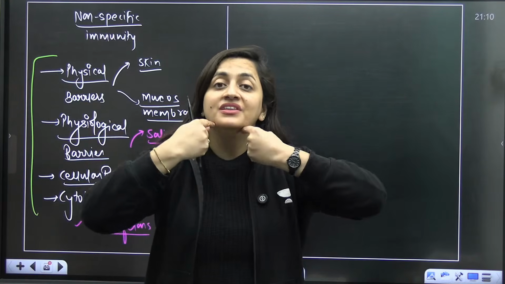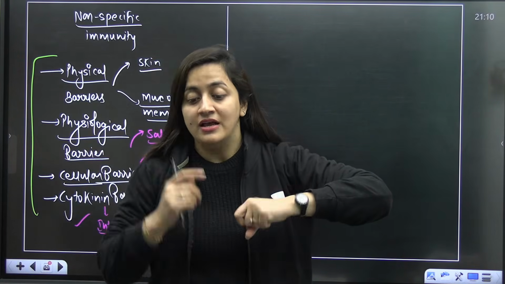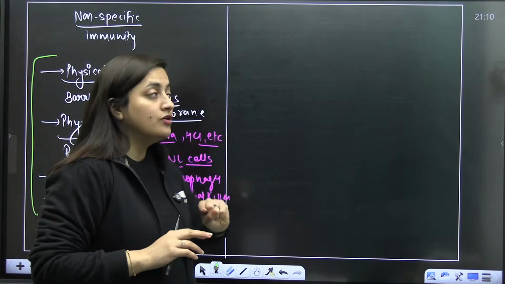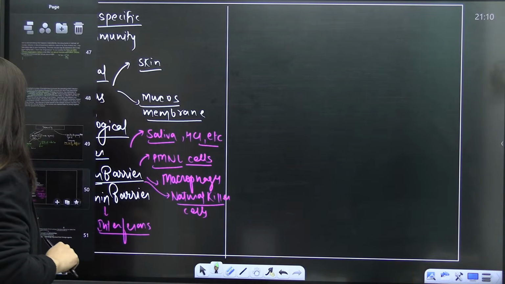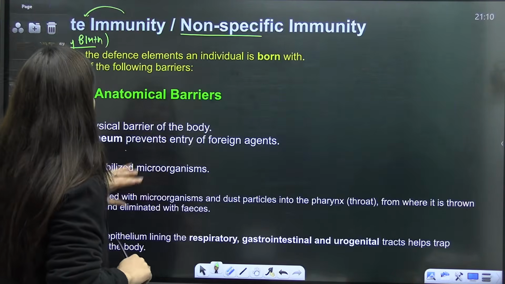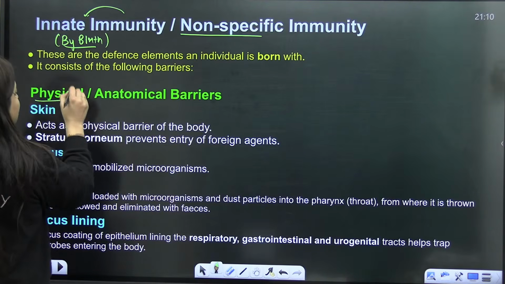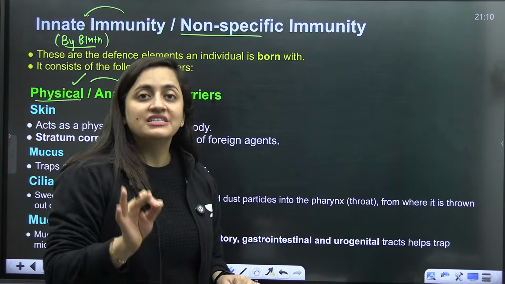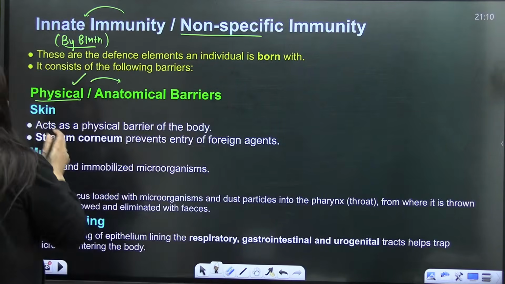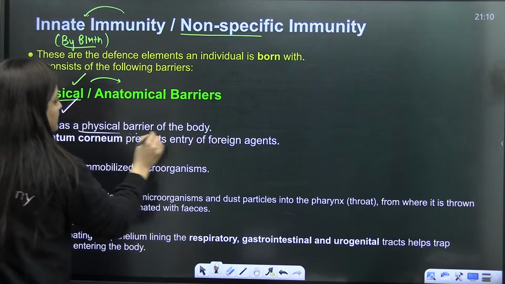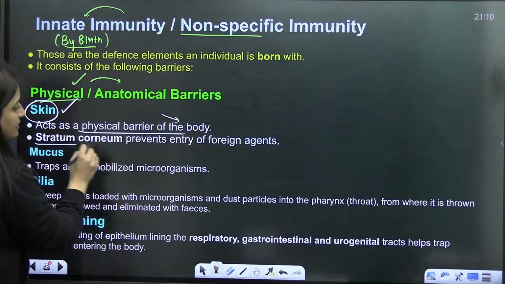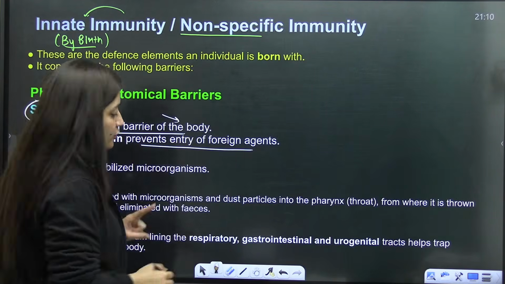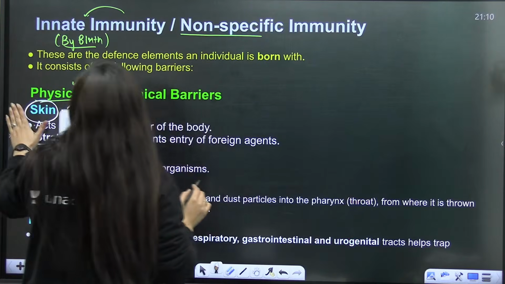And then within our body, we have the mucous membrane as well. This mucous membrane is lining our body organs, so it is also protecting us against various infections, right, students? So here you can clearly see that the very first thing that we have to study is physical or anatomical barriers. And here we'll talk about the skin first, which is the outermost covering, which is going to prevent the entry of foreign agents into our body.